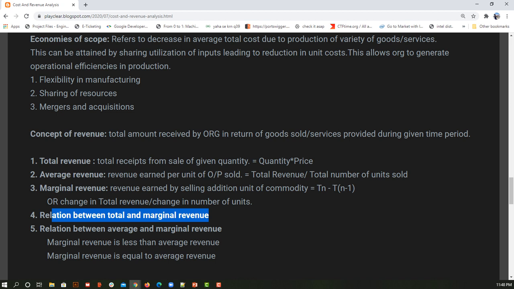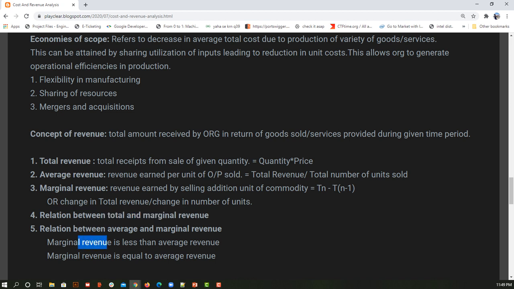Now if marginal revenue is 0, what is happening? There is no effect on total revenue. That means you are not making a profit or a loss by selling that last unit or the next unit. Similarly, if MR is less than 0, that is, MR is negative, it means that if you sell one more unit, your total revenue is going to decrease, because total revenue is nothing but the summation of marginal revenues. So that's how we can say total revenue and marginal revenue depend on each other.